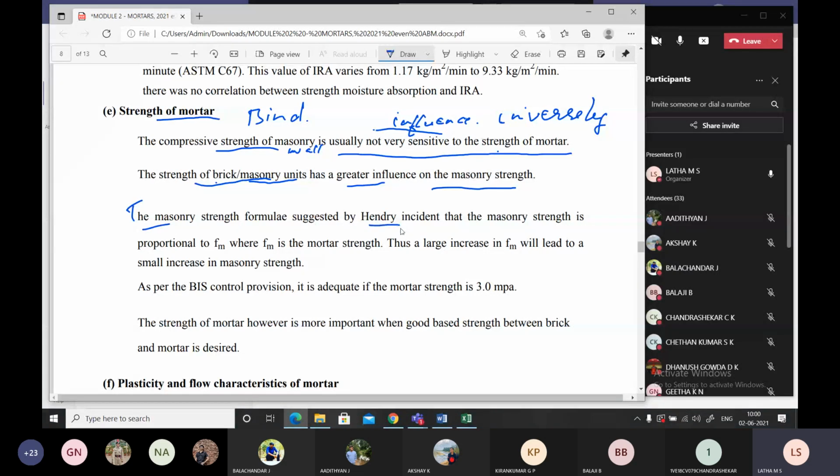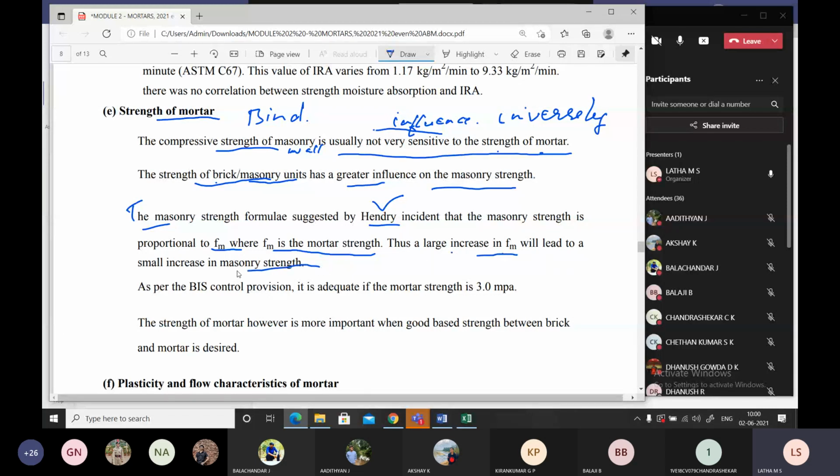He is the one who evolved this system of construction using masonry and calculating the strength and how it is affecting. He said that masonry strength is proportional to fm. What is fm? Mortar strength. But we say that it is not directly taking the strength of mortar. Thus a large increase in fm will lead to only a small increase in masonry strength.